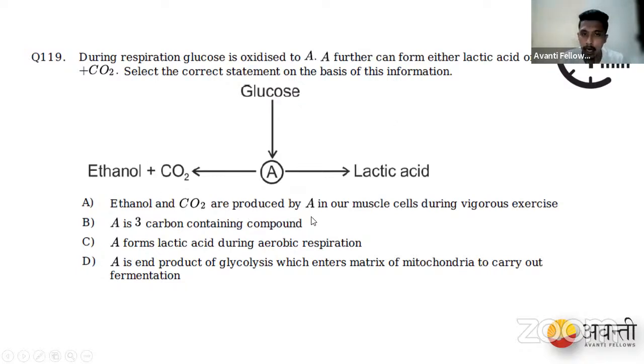Ethanol and carbon dioxide are produced by A in our muscles during vigorous exercise. So this is A. Next one, B: A is a 3-carbon containing compound. Next one, A forms lactic acid during aerobic respiration. Then you have the final option: A is the end product of glycolysis, which enters the matrix of mitochondria to carry out fermentation.